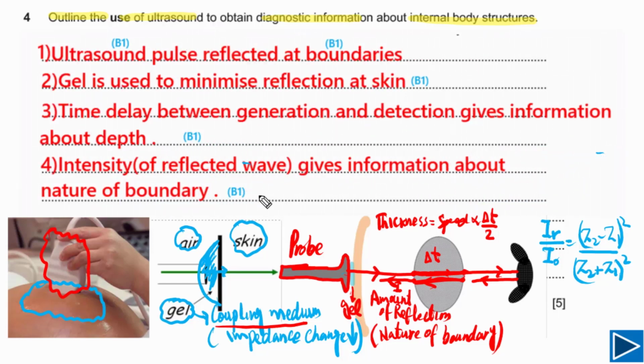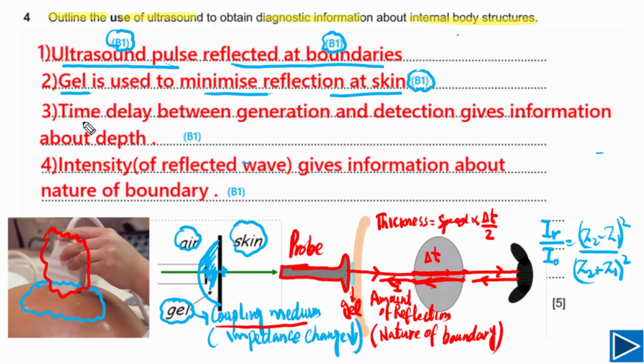This is how you can write a proper answer. You can write your answer in a slightly different way, but these points have to be in your answer. If you have mentioned ultrasound pulse, you will get 1 mark, so this is a B mark. If you have mentioned reflected at boundaries, you will get the second B mark. If you have mentioned the use of the gel, which is used to minimize reflection at the skin, you will get the third B mark.